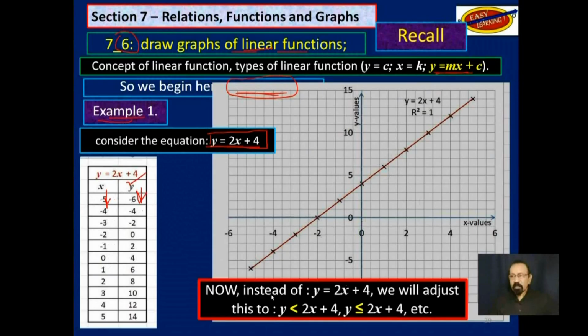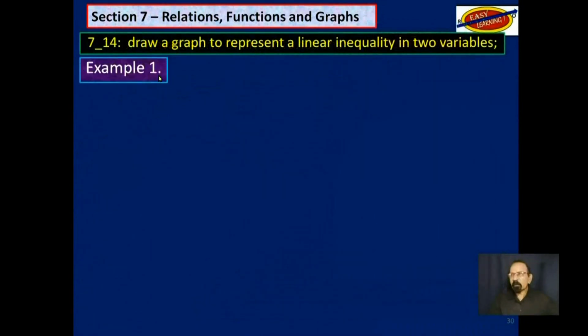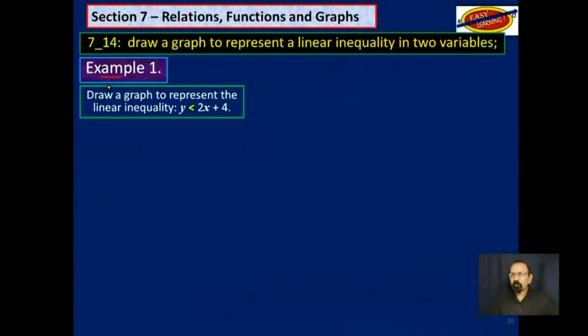Now for this objective, instead of equal to, we will change that to less than, or even less than or equal to, or greater than, and then greater than or equal to. So let's see how that will look on a graph. So this is example 1 for this objective.